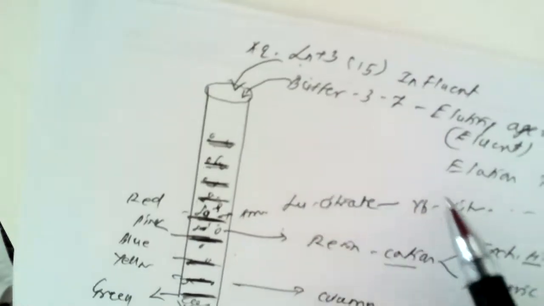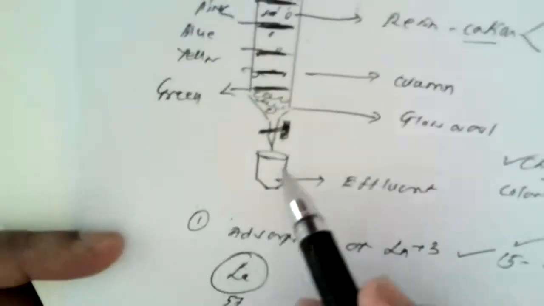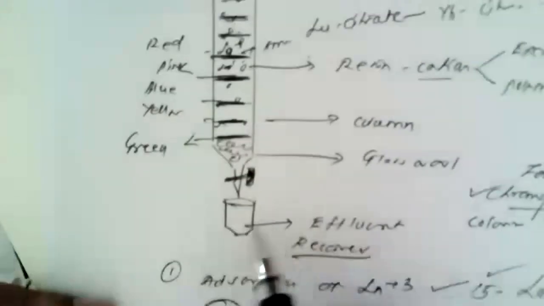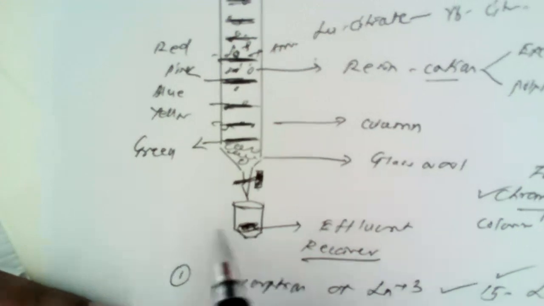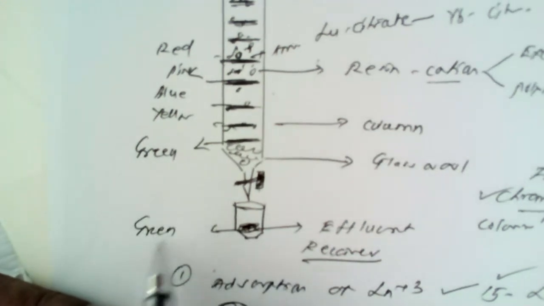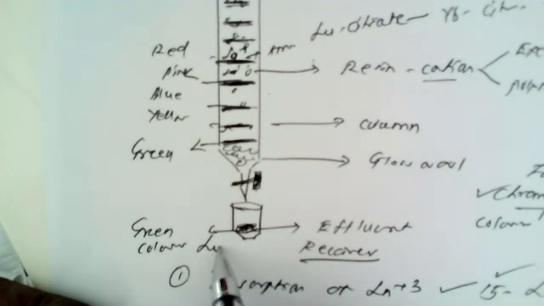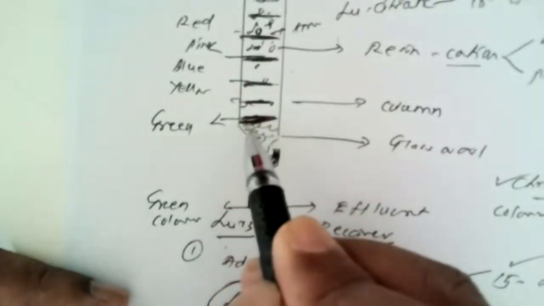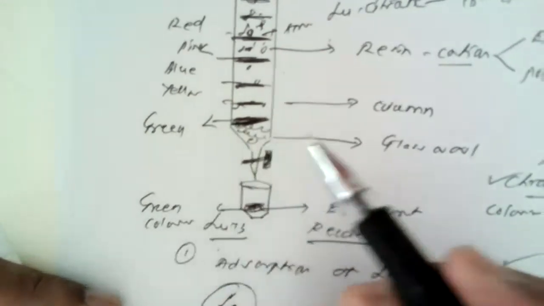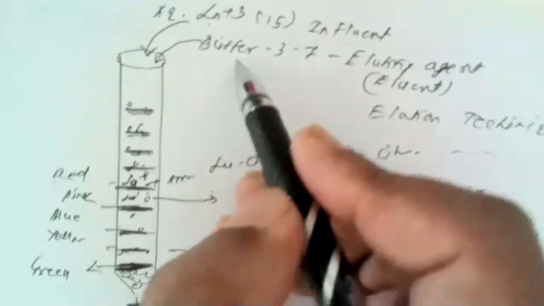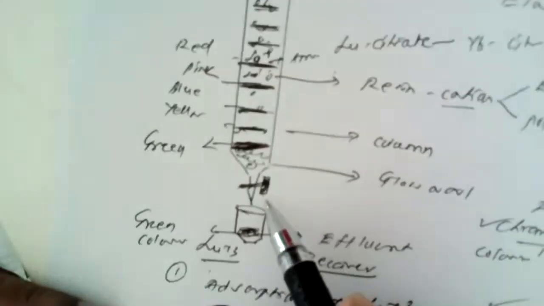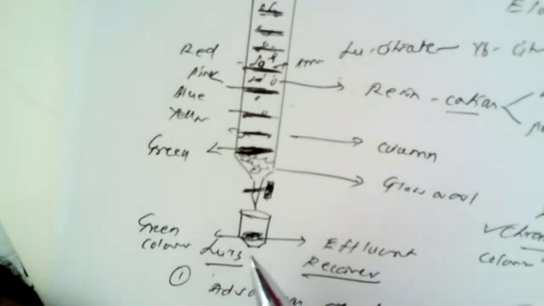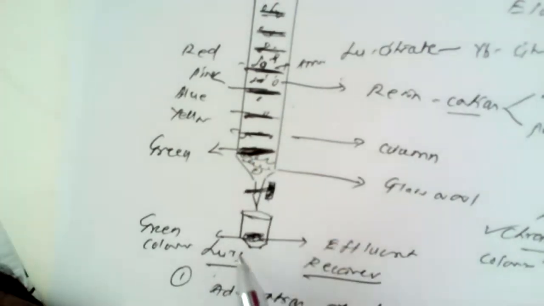solution is added, that is, eluent is added from the top, and here we collect the solution in the receiver. So the first colored solution that is obtained is a green colored solution, which is definitely of lutetium. When this green color vanishes or dies out, more buffer solution is added from the top, maintaining the flow rate. When this green color disappears, that indicates lutetium is separated from the column.